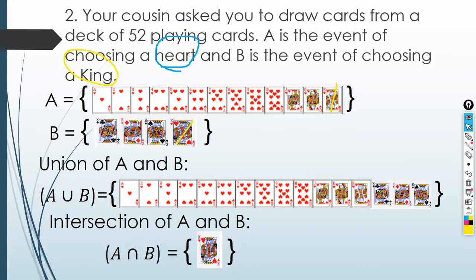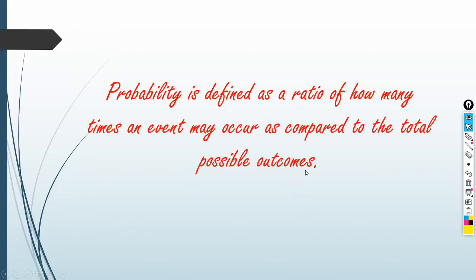So, did you get it right? So now, we just took the intersection and union of events. So, that's all for our assignment.